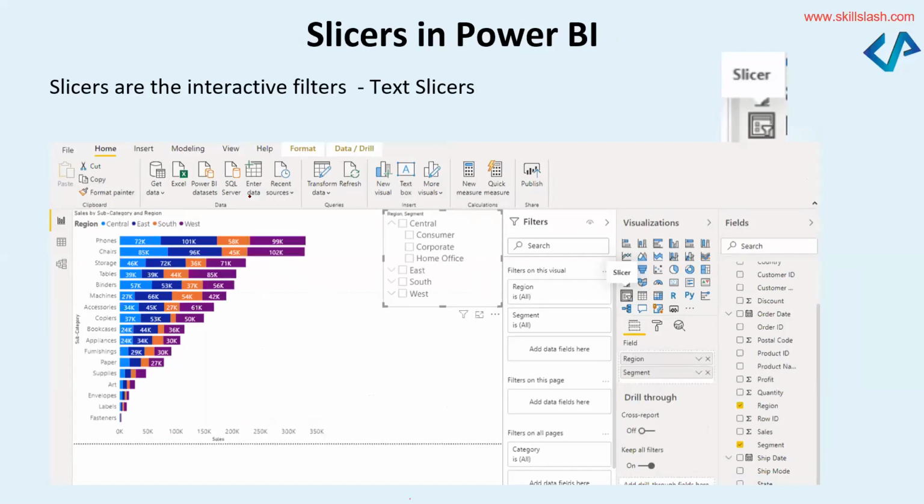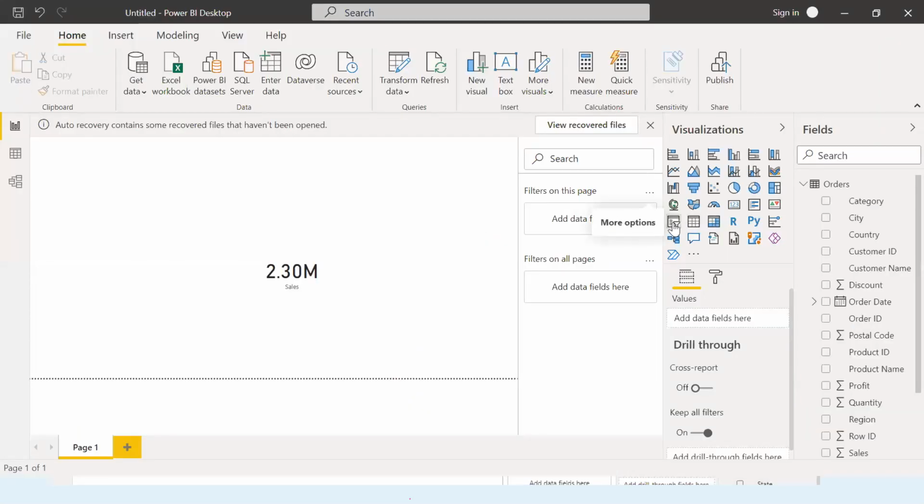As we move ahead, you can also create some slicers. Slicers are nothing but interactive filters. You can have text slicers as well. So how can you get the slicer option on Tableau? Can you select this option? Right, this option. Let me show it on Tableau as well. This option, you've got a slicer.